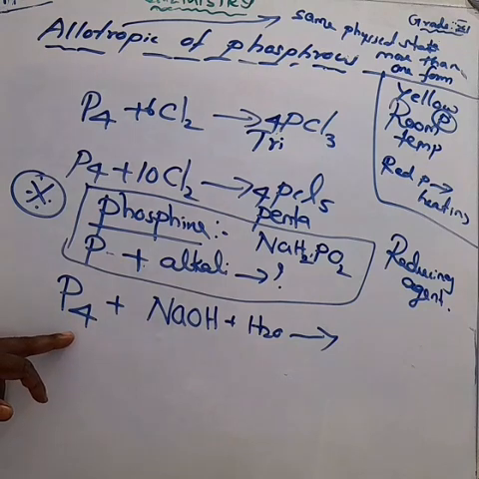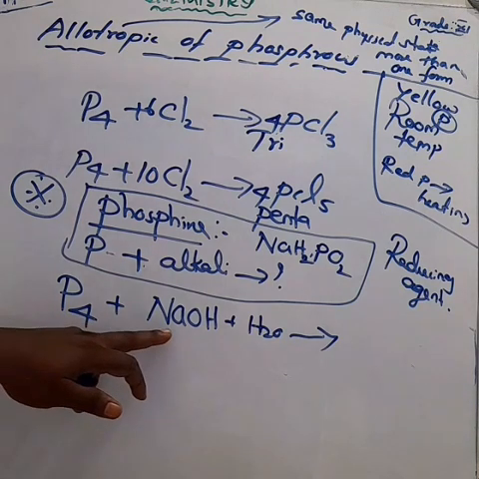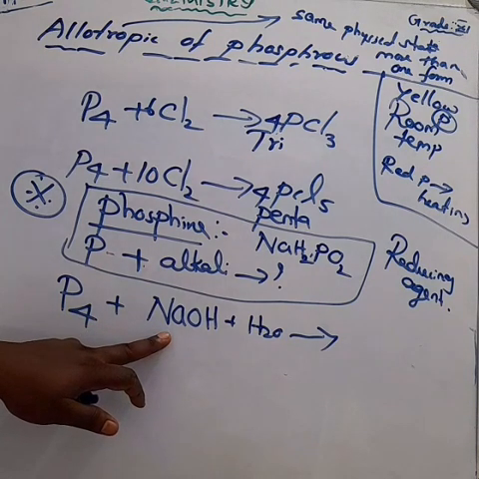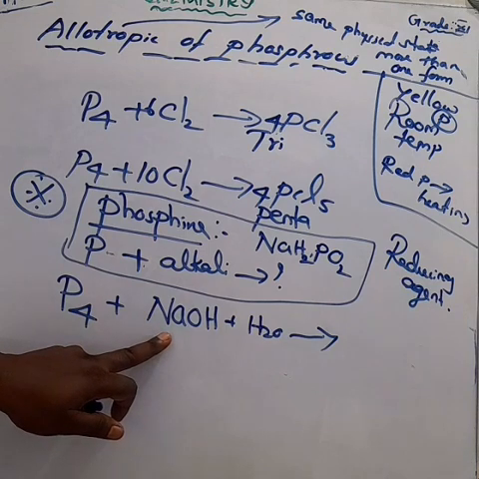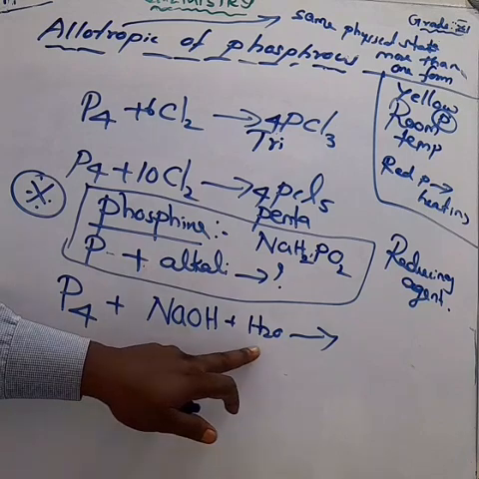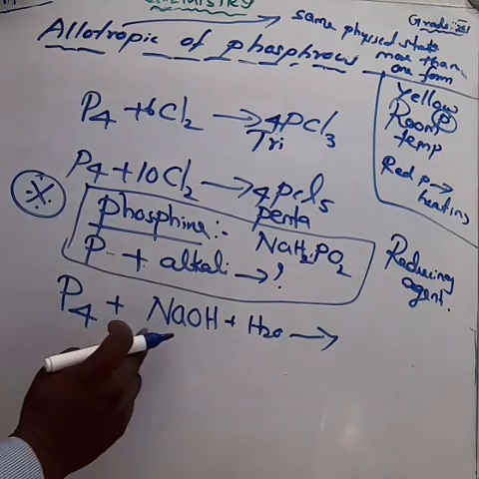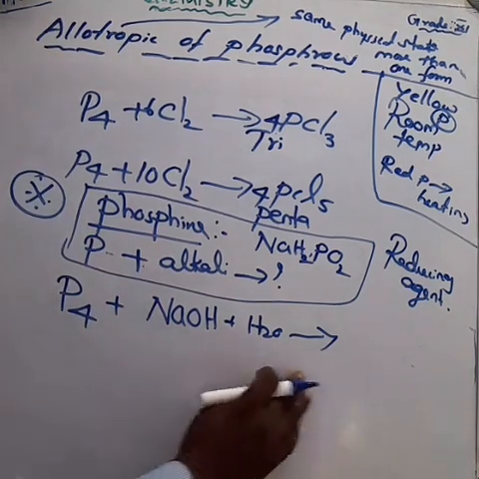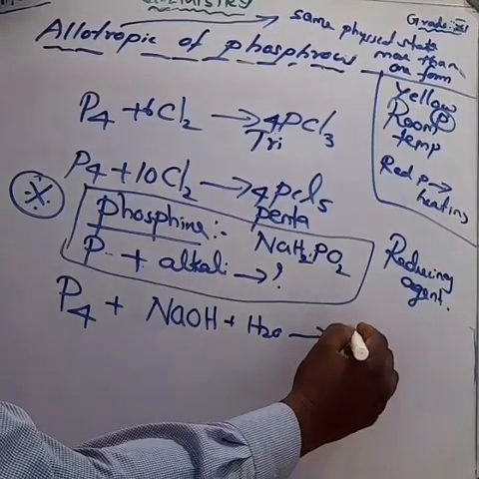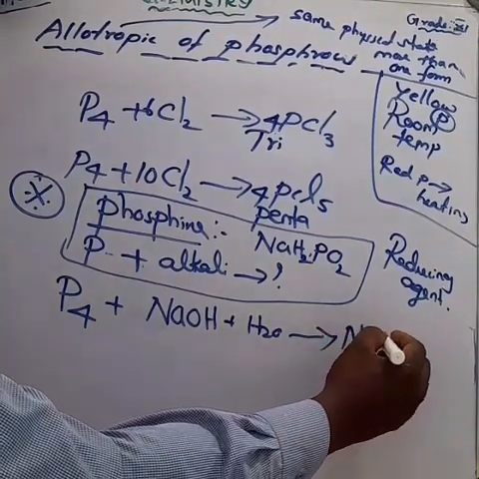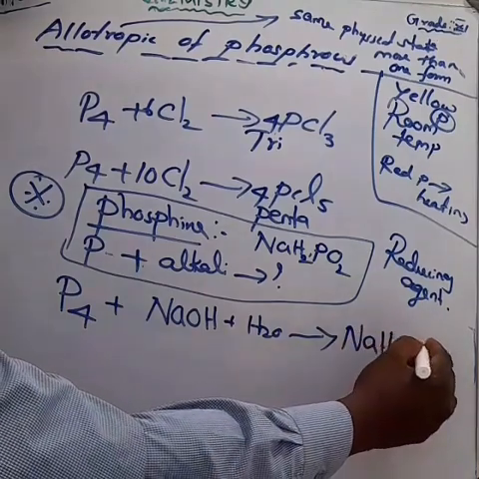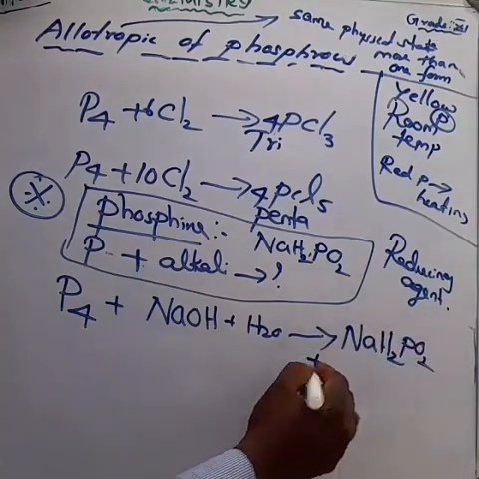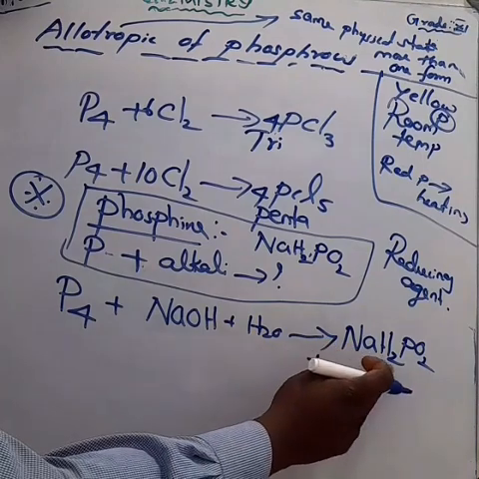Phosphorus P4 reacts with alkali, meaning we are taking sodium hydroxide, NaOH alkali solution, plus water molecules. We get the first product, which can be written as sodium hypophosphite, NaH2PO2.